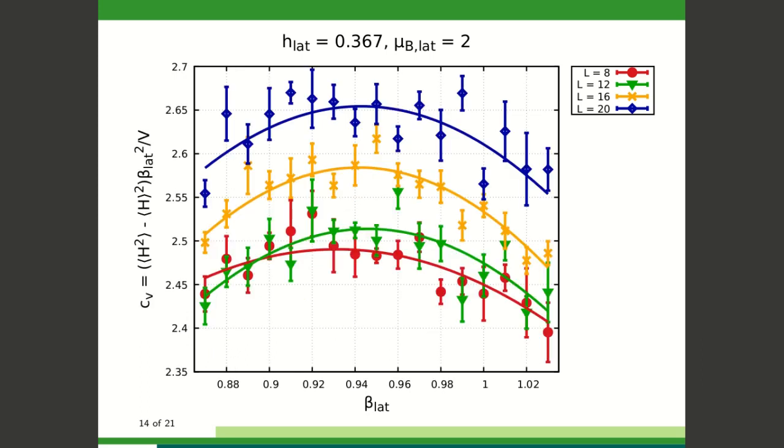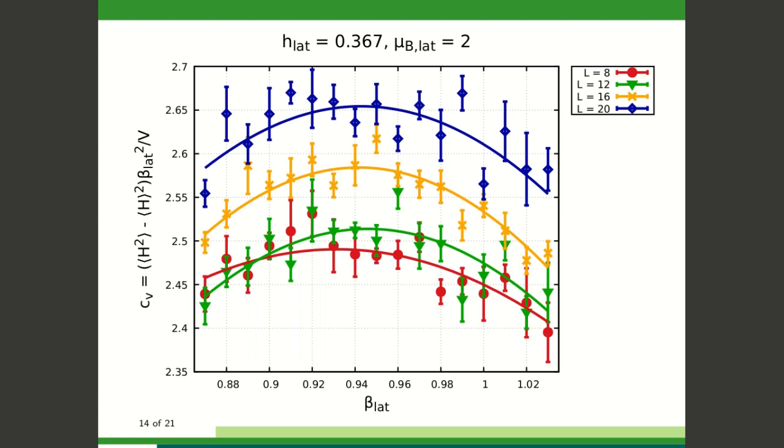To plot the points in the phase diagram, we use two observables, the specific heat and the magnetic susceptibility. Here, we observe the specific heat at μ equal to 2 in lattice units. We observe a peak which does not increase as dramatically as in a first order or second order phase transition. This indicates that we are indeed in the crossover region.